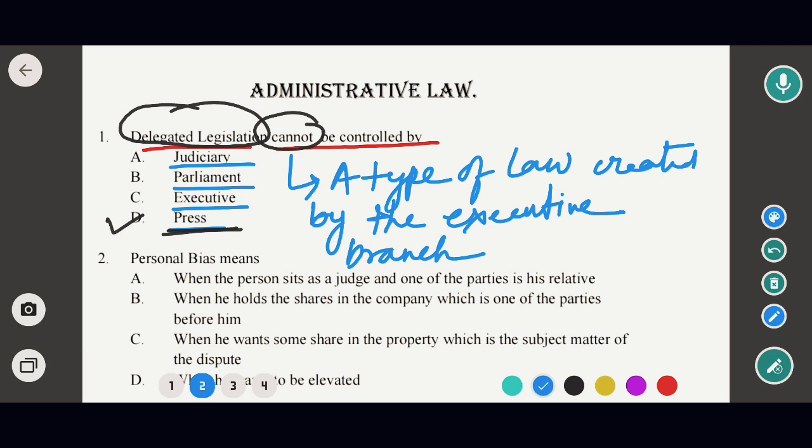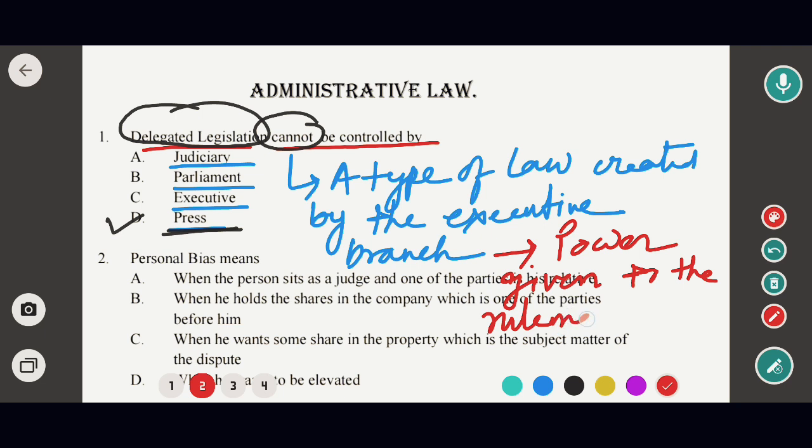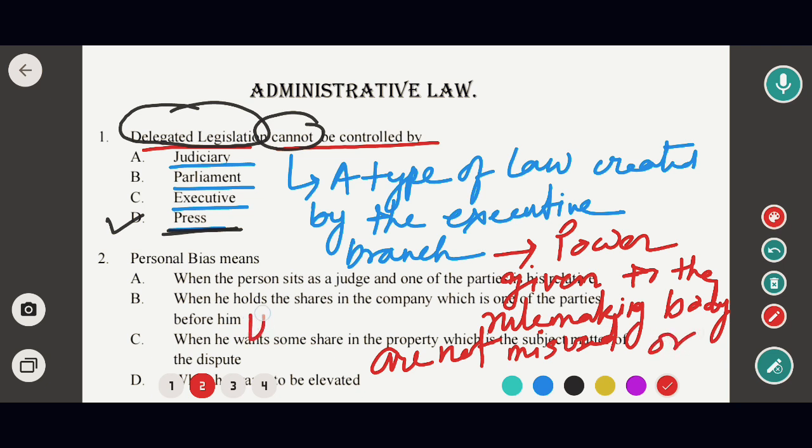So the main purpose of controlling delegated legislation is to ensure that the power given to the rule making body is not misused or used unnecessarily.